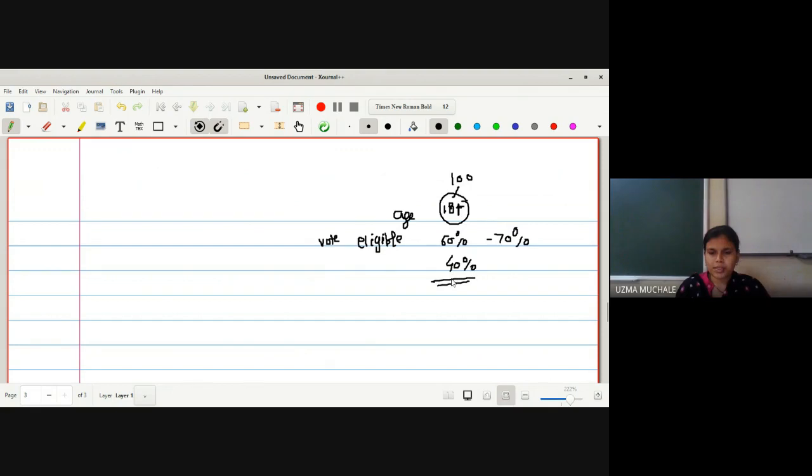And out of 40%, everyone is going to give the vote to different parties, say X, Y, Z. I'm not writing actual party names, as it will be difficult if I write BJP, Congress and all. Everyone will vote differently. Suppose X gets 20%, and others get 10%, 5%, 1%, 2% like this.